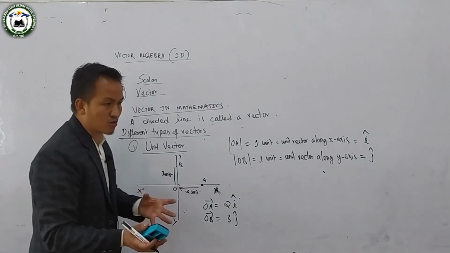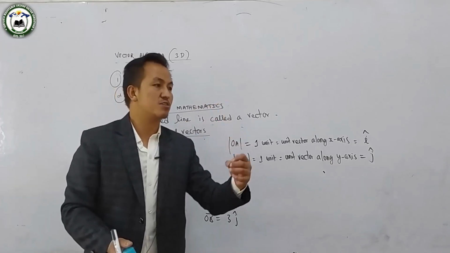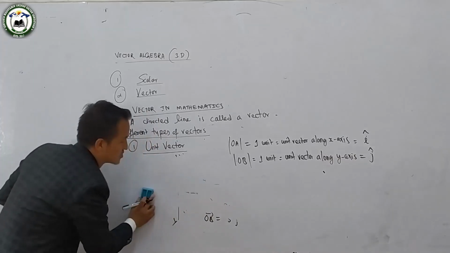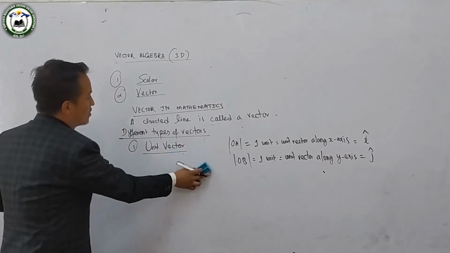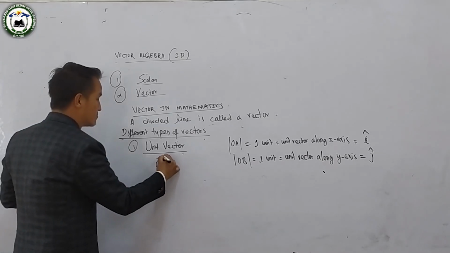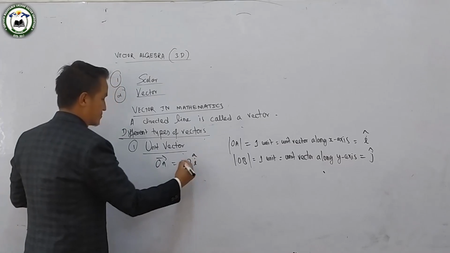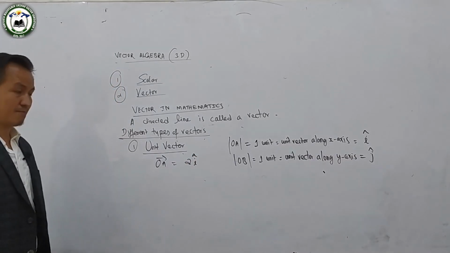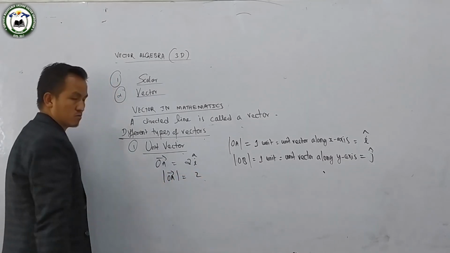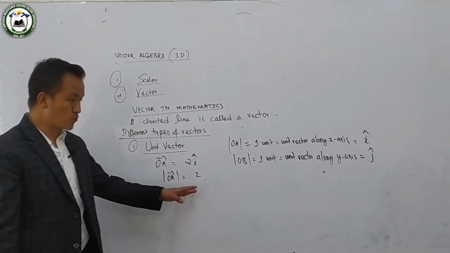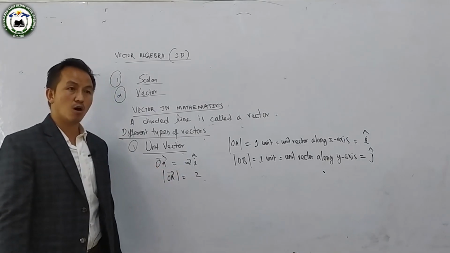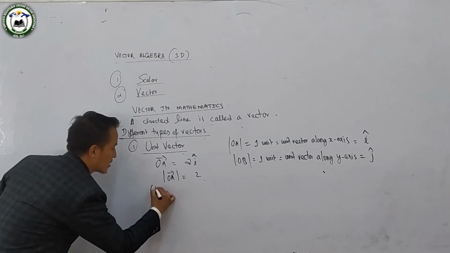Find the unit vector in the direction of the given vector. Now, how can you find a unit vector? Let's discuss that too. Suppose my vector OA is 2i cap. So what is the modulus of OA? Here this is 2. Modulus of OA is 2. The distance of the point A from the origin is 2. So what is the unit vector of OA?